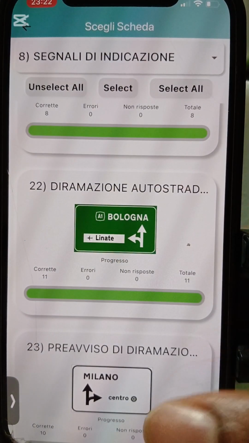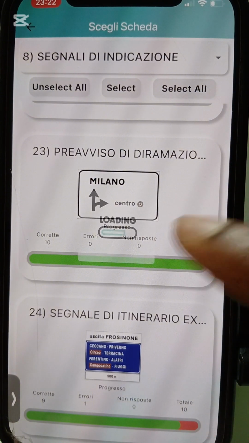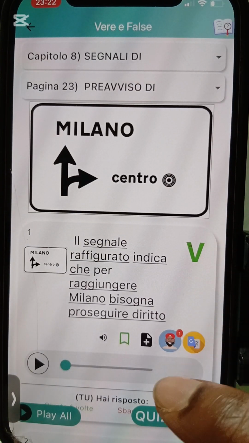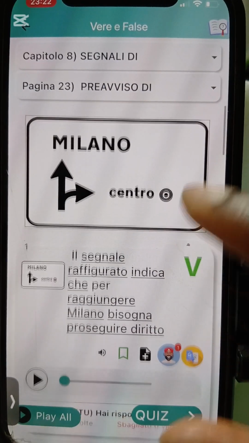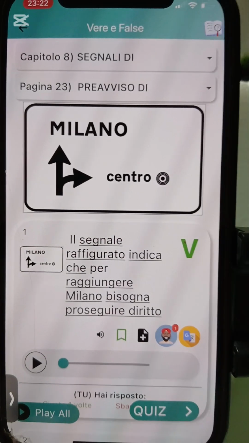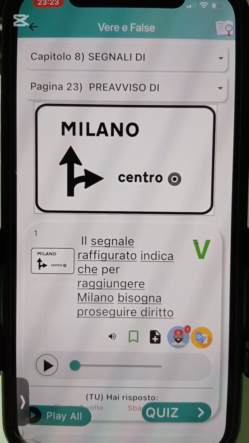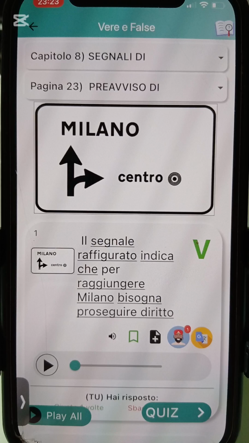The next one, which is the what? Preavviso di, let's see. Where the diramazione? They did not spell it finish. Okay, let's see. This white background too na strada urbana. Strada urbana na centro abitato within your city. Okay, na this white background go dey. Na inside your city you go see this white background.